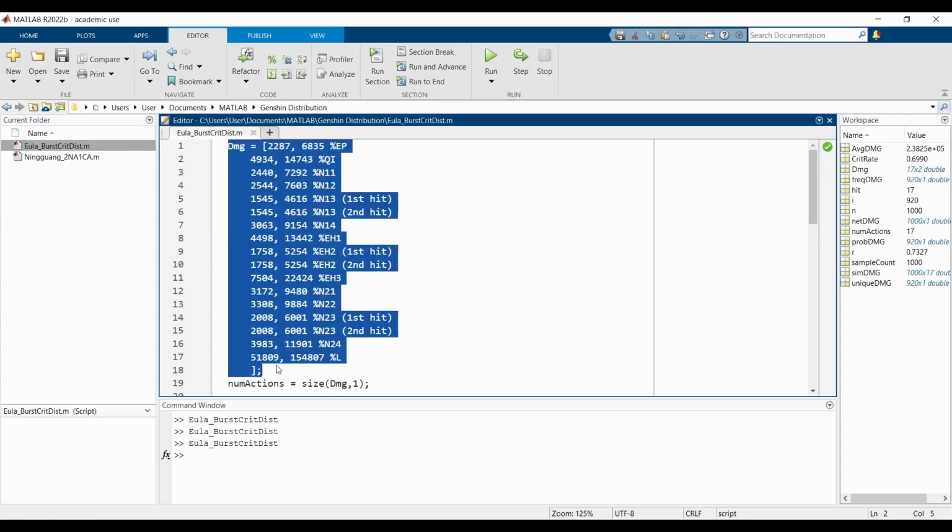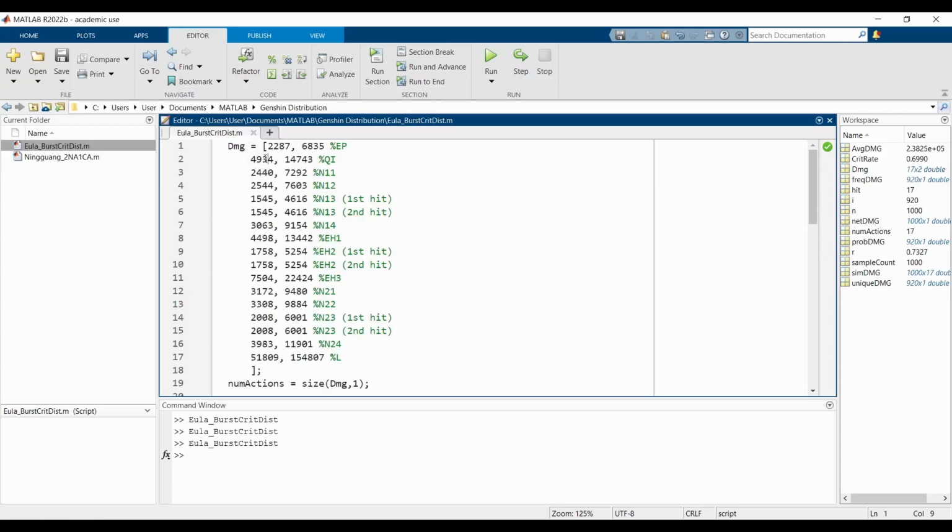First off, we have this matrix here. This matrix contains all the different possible values of damage that we can deal at different parts of the rotation. This one is the elemental skill press. This is the burst initial hit, normal attack 1, normal attack 2, and so on until we get to the final hit, which is Lightfall. On the left side of the matrix are the values when Eula doesn't crit. On the right side is when she does crit.